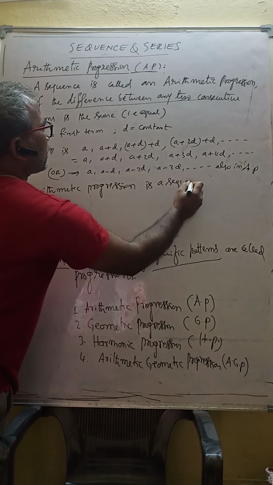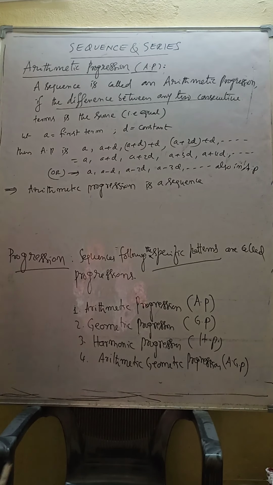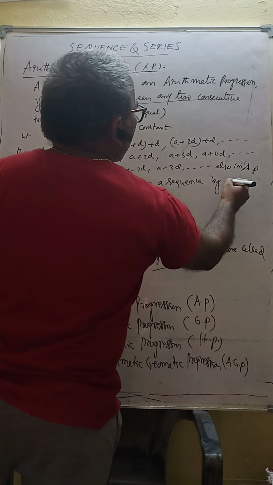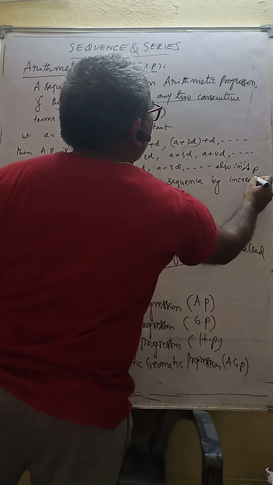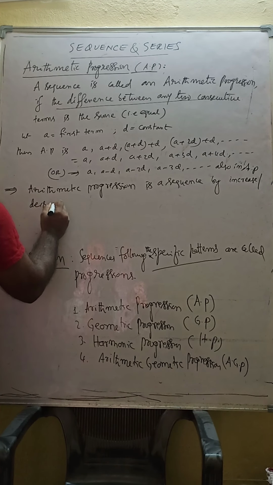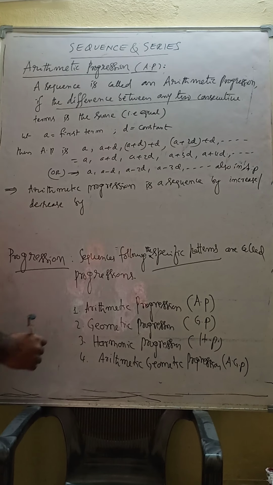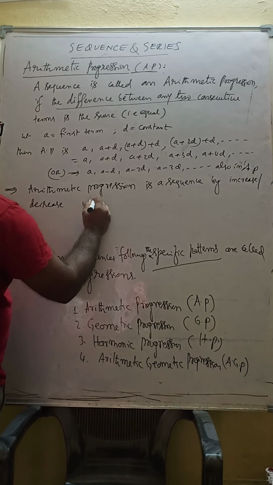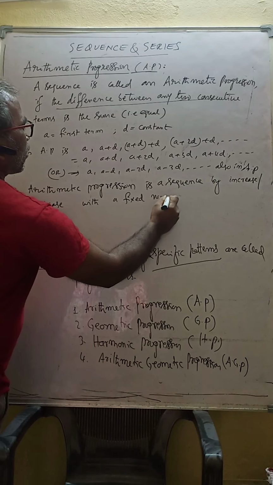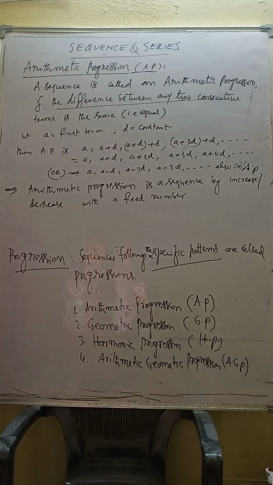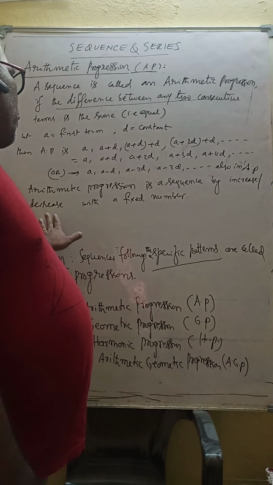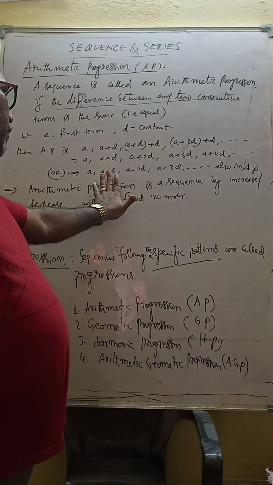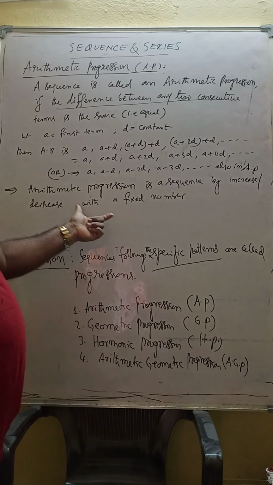Here a fixed number I increased, here a fixed number I subtracted, keep on. So this is another definition of the arithmetic progression.